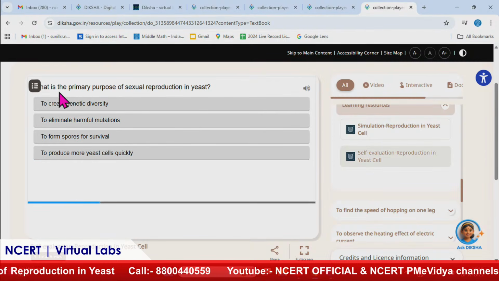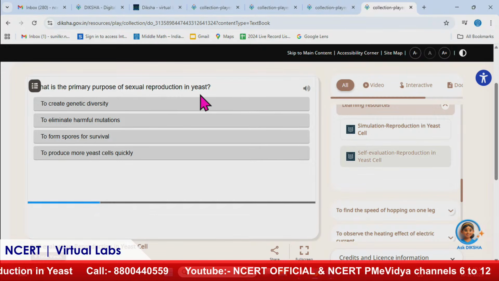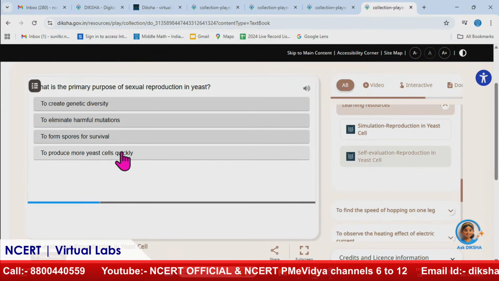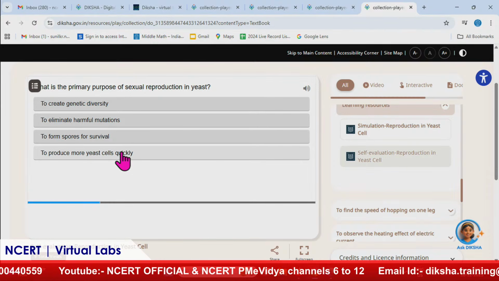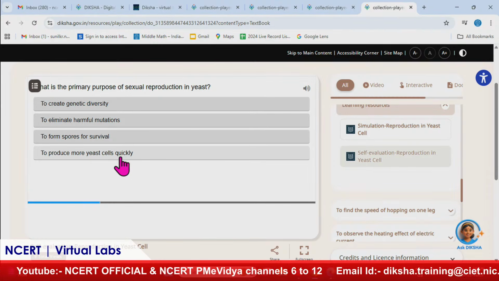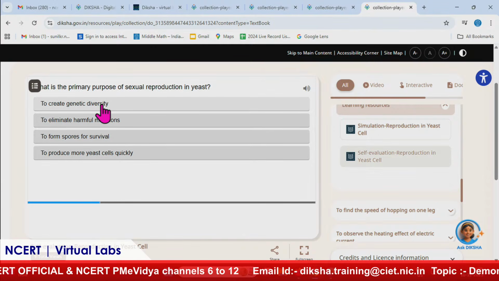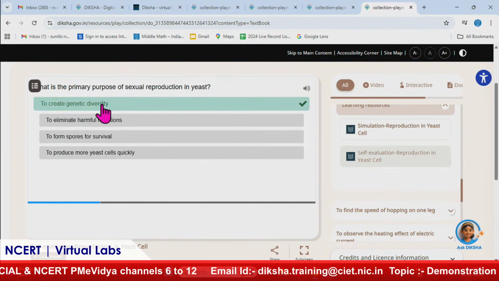Next is, what is the primary purpose of sexual reproduction in yeast? Although some other options also appear correct, because they are asking the primary purpose, we need to focus on that only. The primary purpose is to generate genetic diversity.